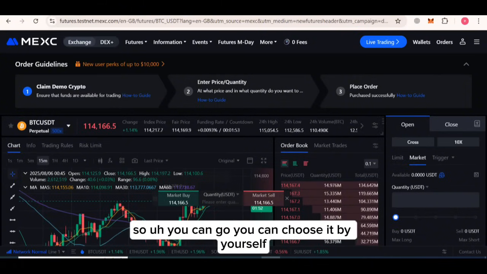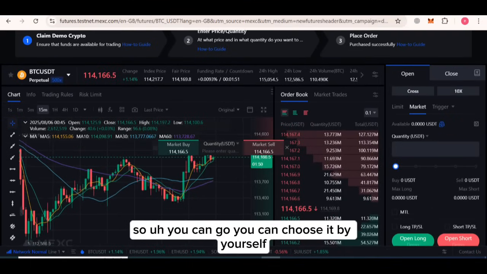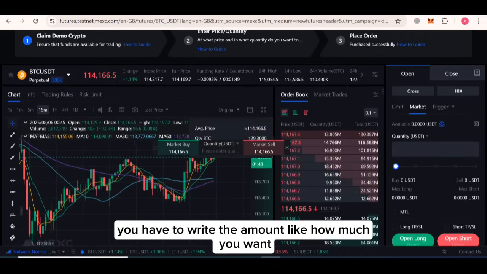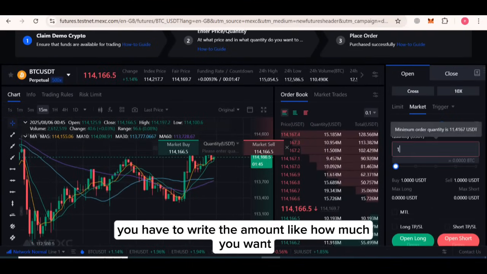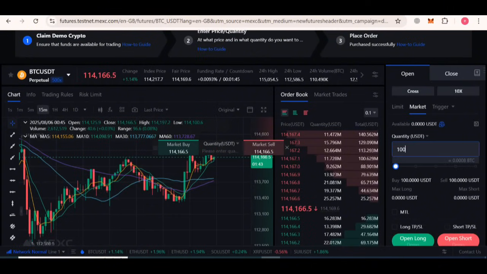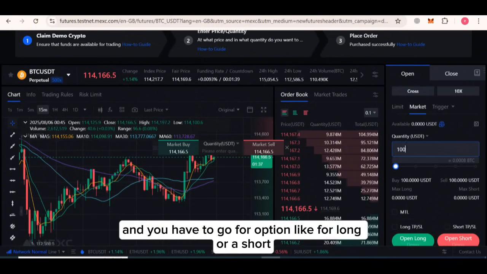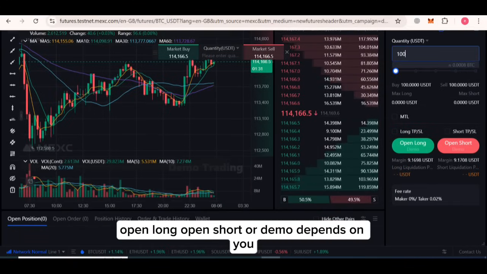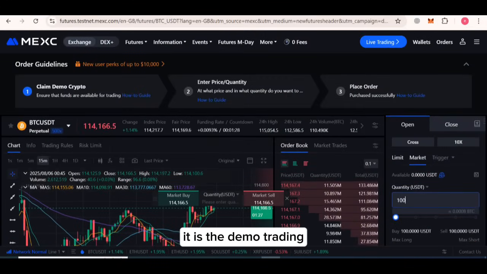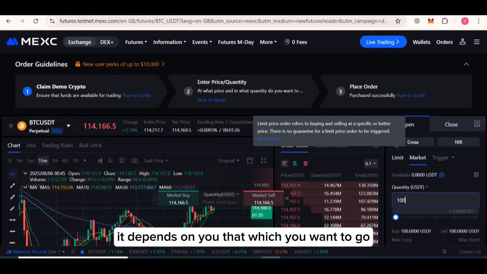You have to write the amount you want, then choose long or short, open long, open short. It depends on you, since it is demo trading.